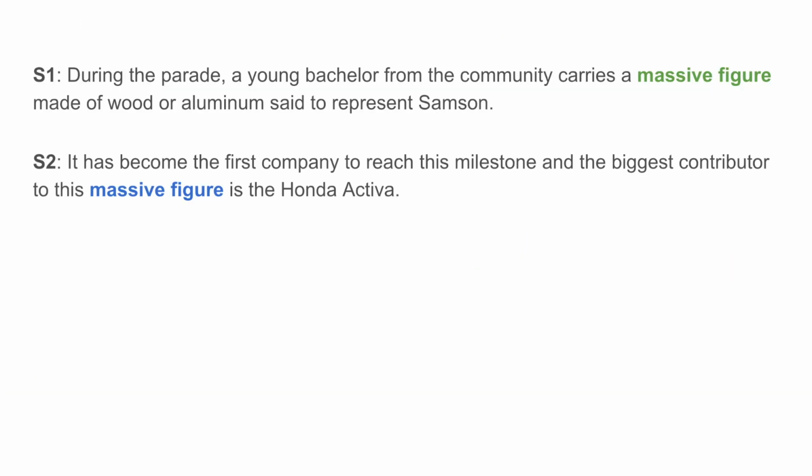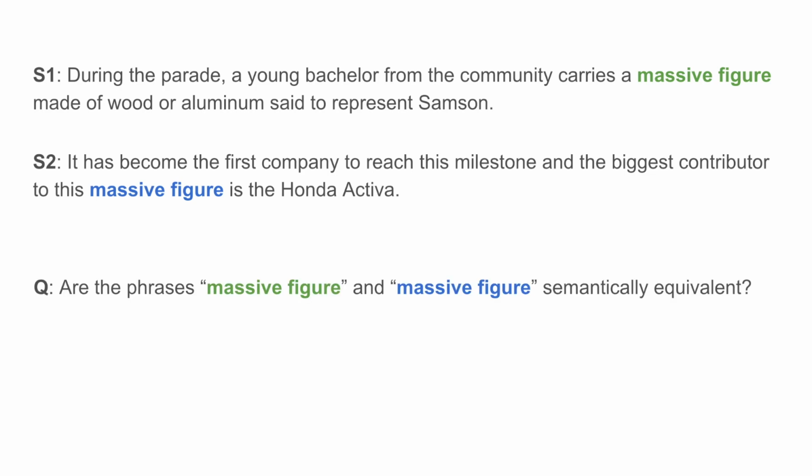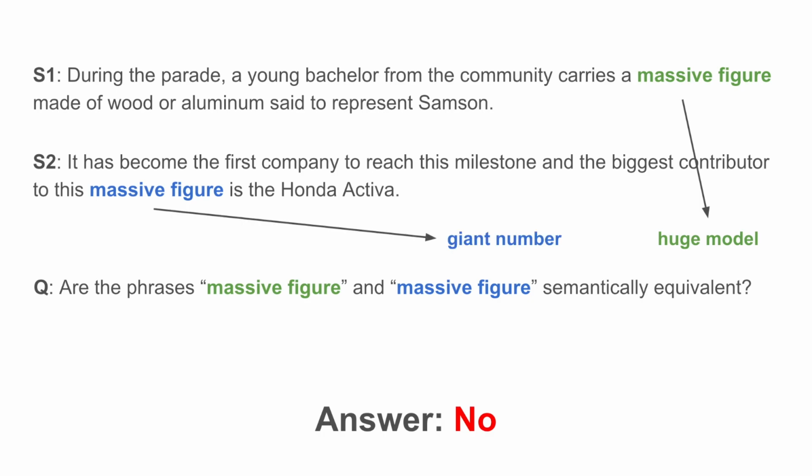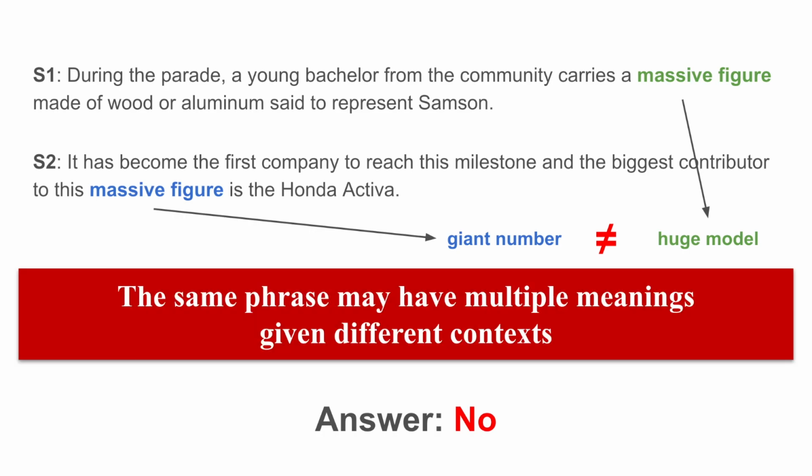Given 2 sentences that contain the same phrase massive figure, are the phrases green and blue massive figure semantically equivalent? No, they are not. The green massive figure refers to a huge physical model, while the blue one means a giant number. Therefore, they are not semantically equivalent in the given context. The same phrase may have multiple meanings given different contexts.